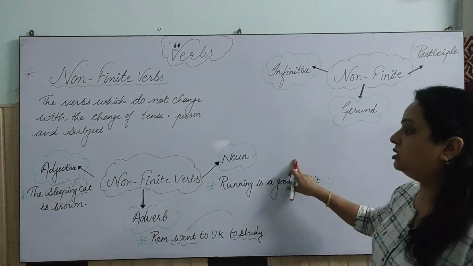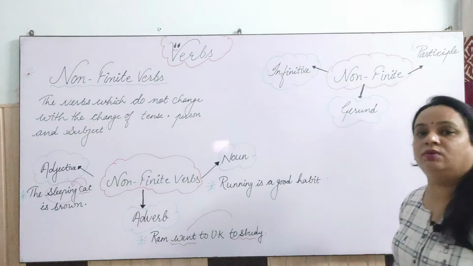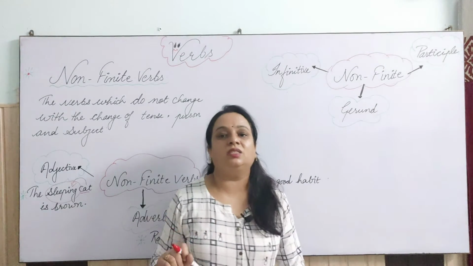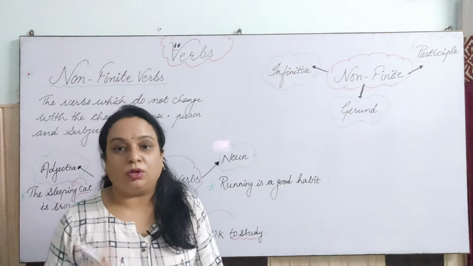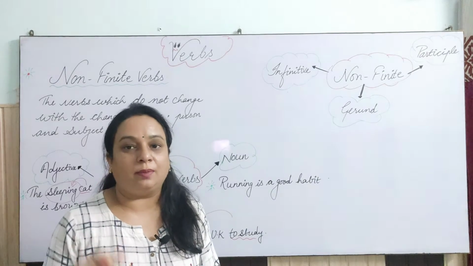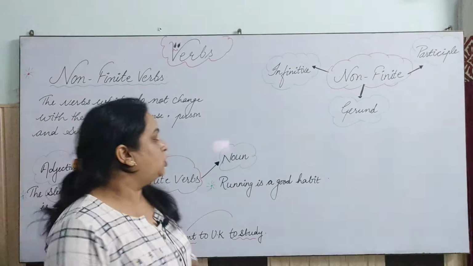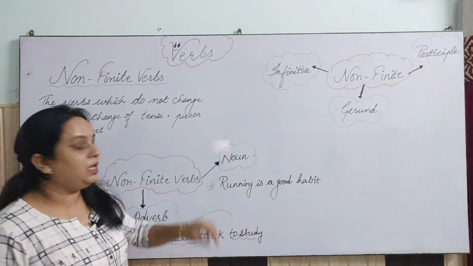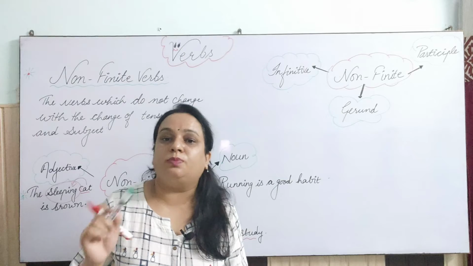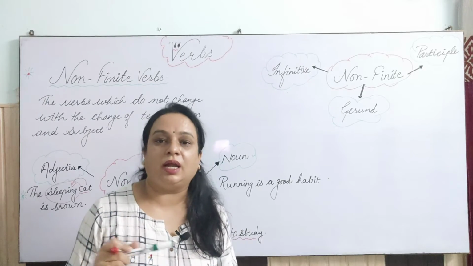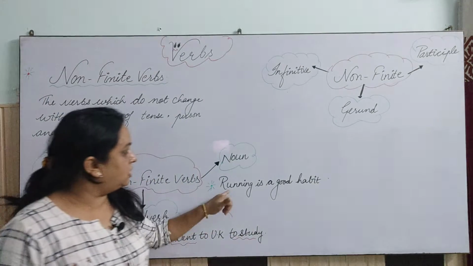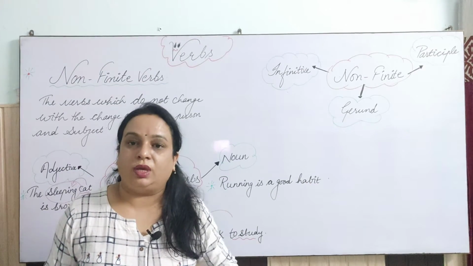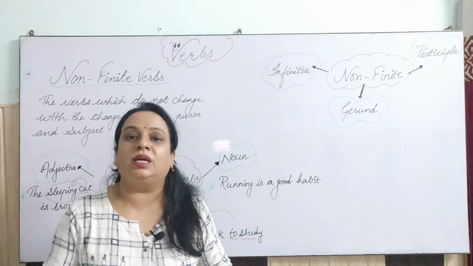The third one is when this non-finite verb works as a noun. Suppose I am saying "Drinking is bad for health." So I am not talking about drinking water here, right? I am talking about drinking, like wine and all that. So drinking is bad for health, right? Again, one sentence I have written here: "Running is a good habit." Okay, so "Cycling is a good exercise."